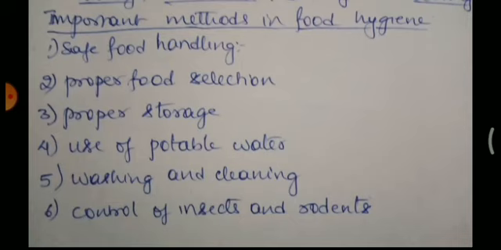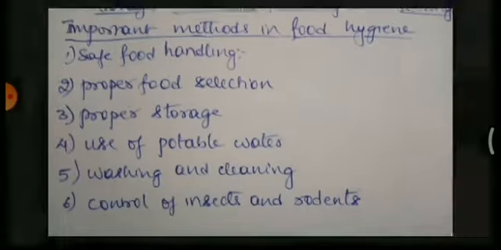And next is control of insects and rodents. Insects like houseflies, cockroaches, and rodents like rats, mice, bandicoots are potential sources of contamination. They are going to contaminate the food. Wherever it is kept in improper condition, they are going to destroy the food items. So you should ensure that these insects and rodents are controlled by different insect